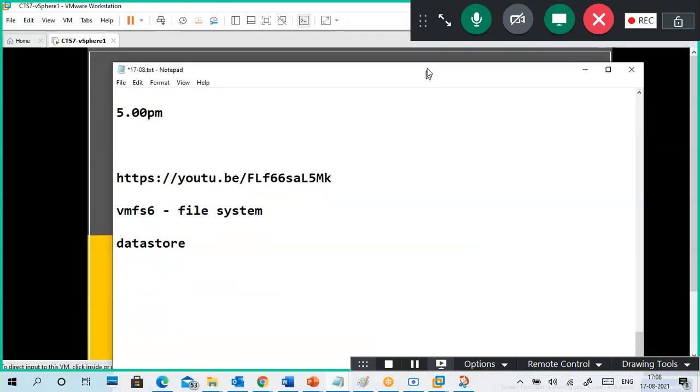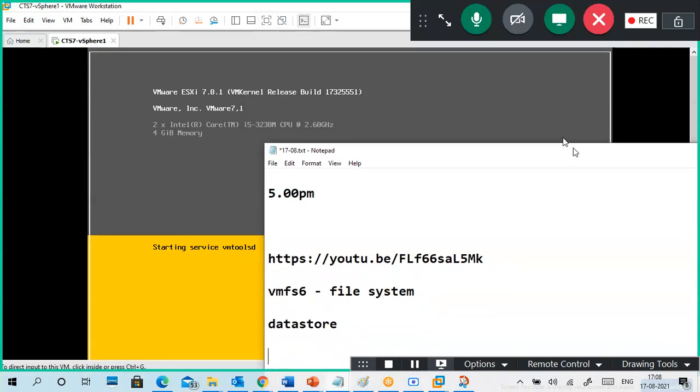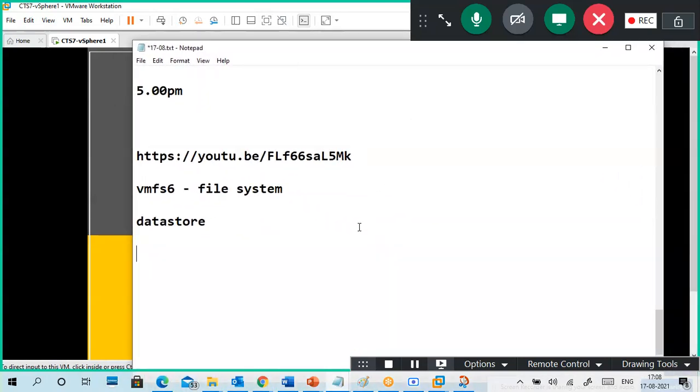Is it coming or not? VM tools SD, that D represents daemon. So when you see D, it means service. Okay, service. VPXD means a vCenter to vCenter connection related service.